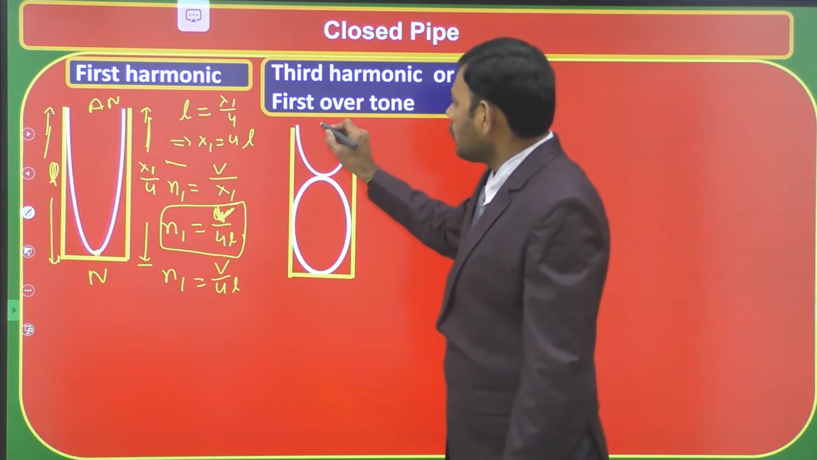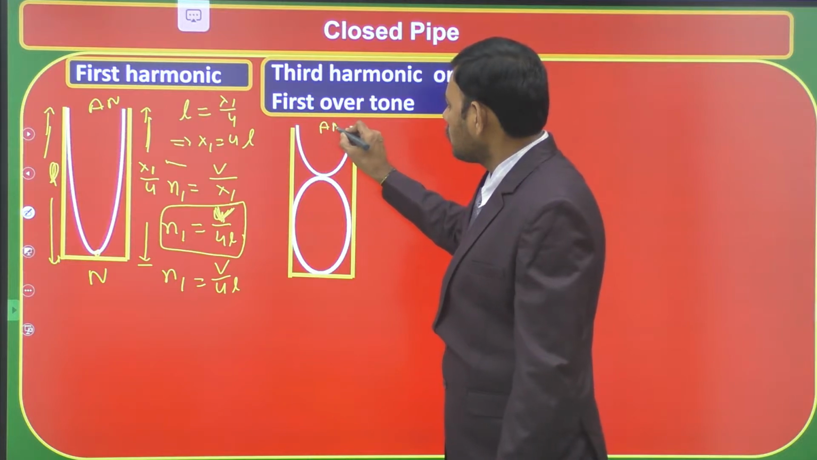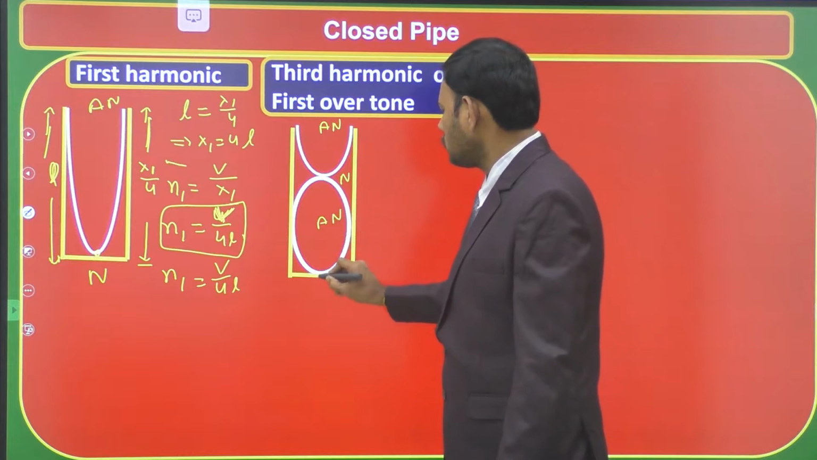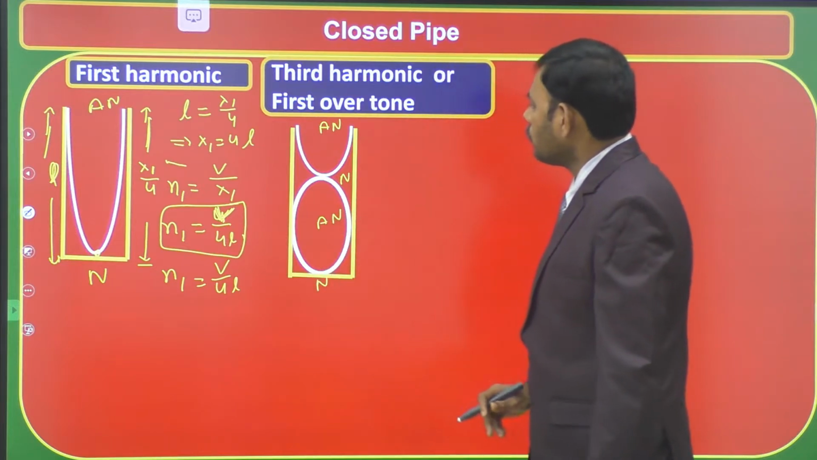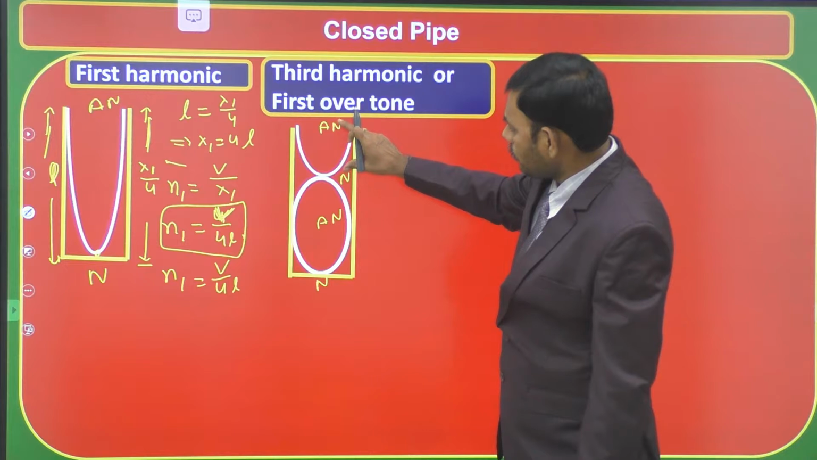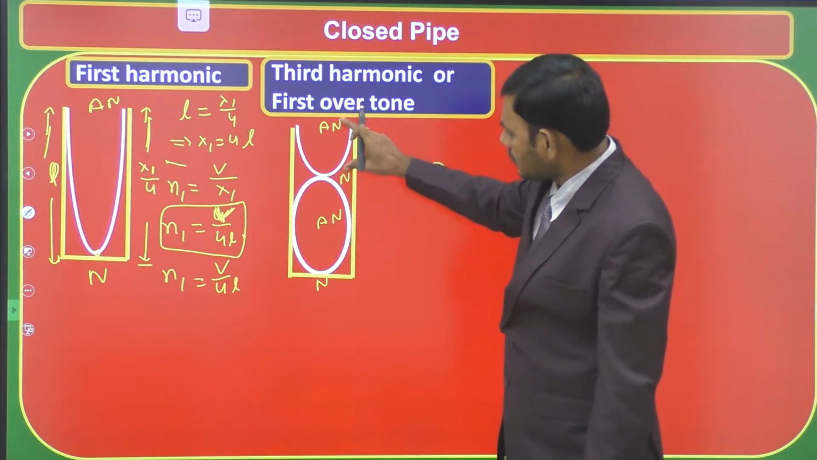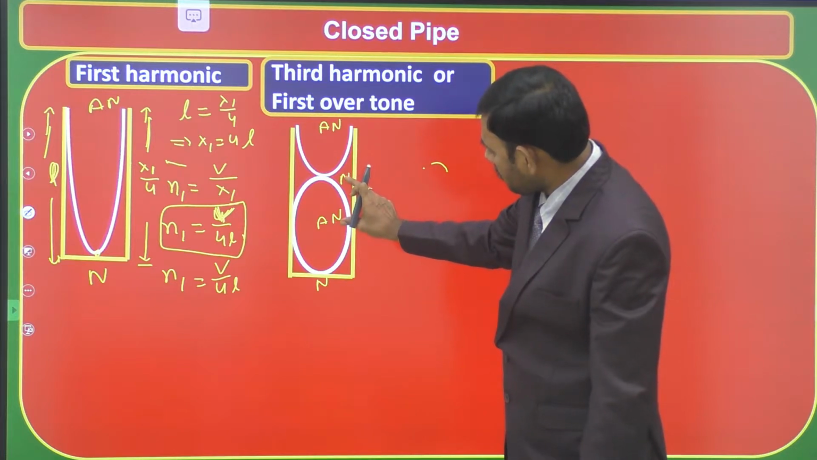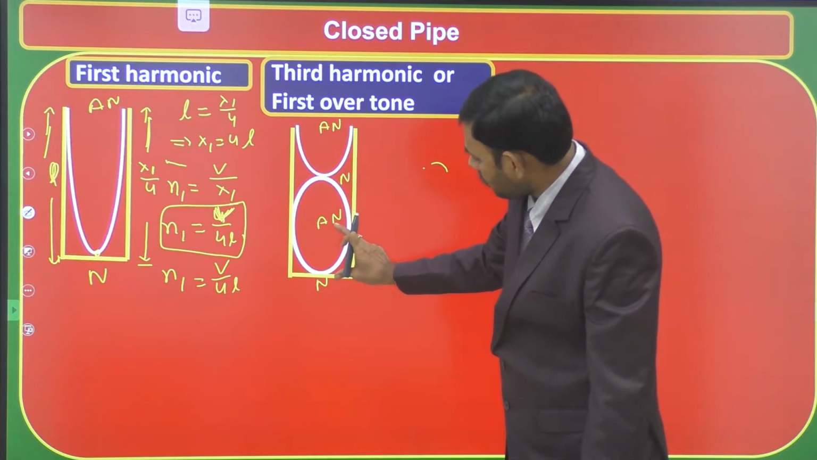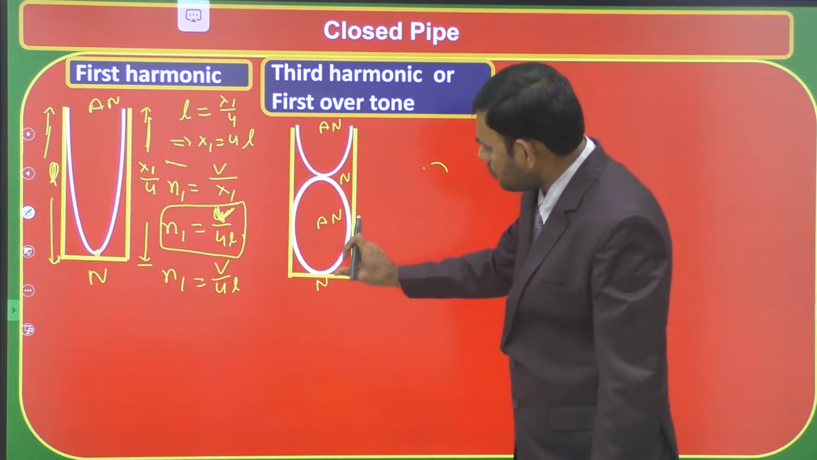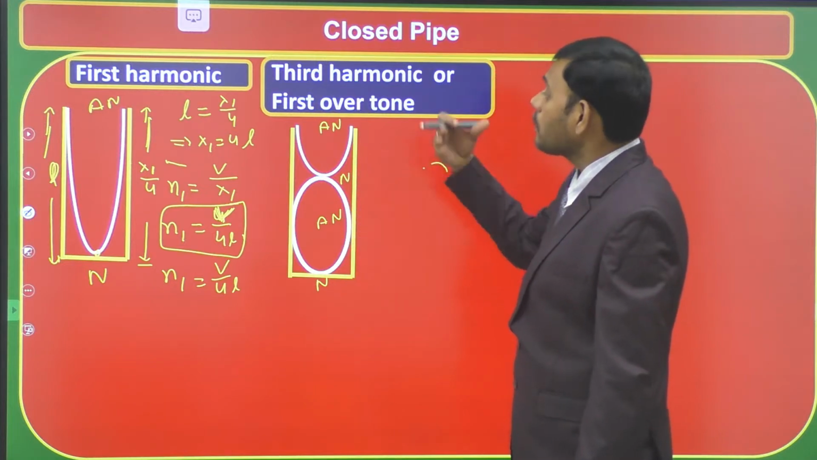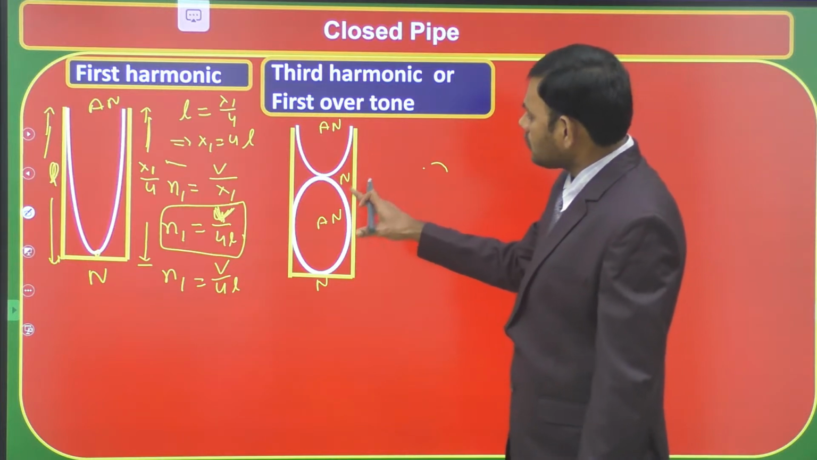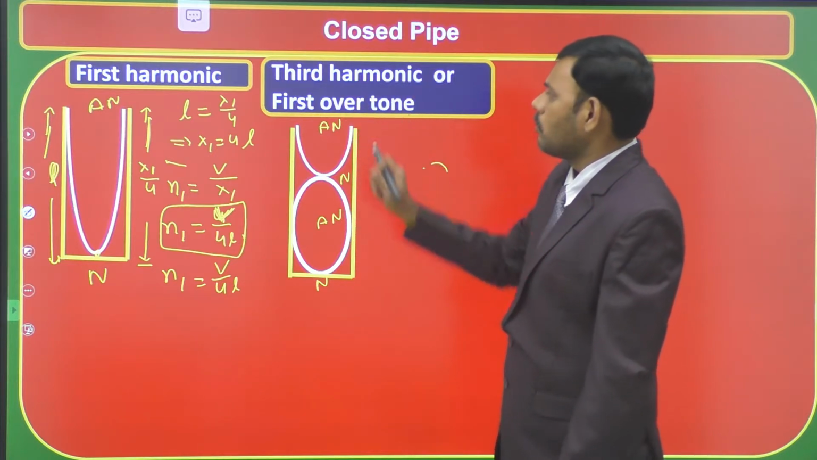Here we are getting antinode, node, antinode, and node. We are getting three pairs of antinode node separations. This is one pair of antinode node, this is the second pair, and this is the third pair of antinode and node. We have three pairs, so that the length becomes 3 lambda by 4. Because of that reason, we get third harmonic but not second overtone.